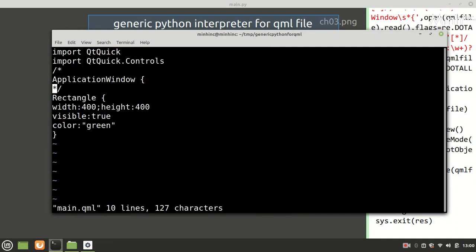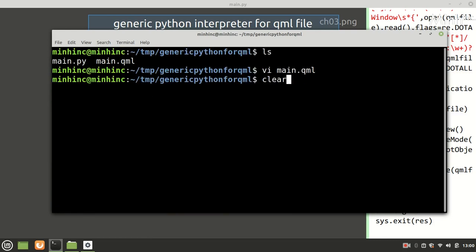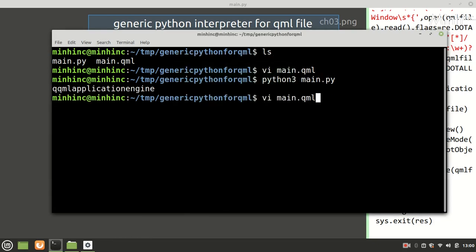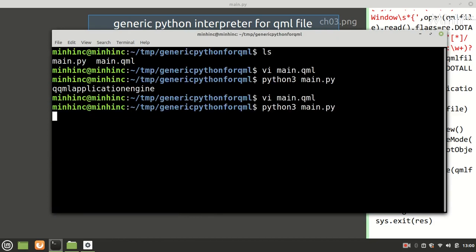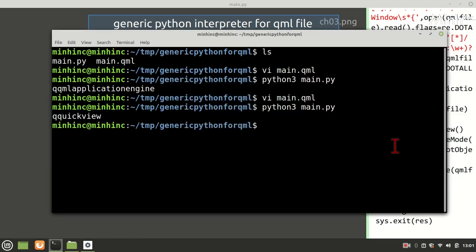If I have another application engine window here and then I comment it. Okay, so this is what is desired. If I comment it, okay, so main.py is working.